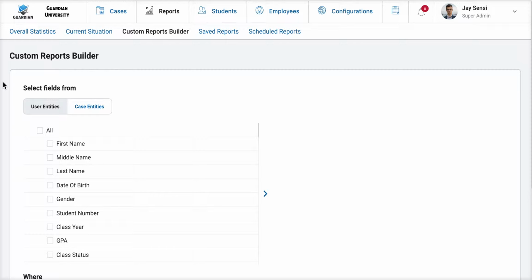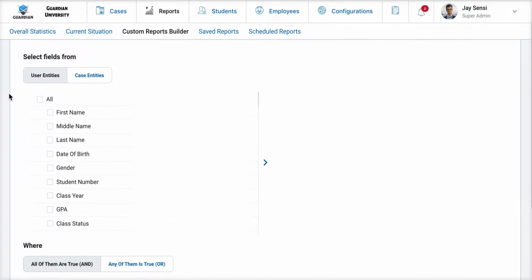However, one caveat to this is that the Custom Report Builder is only going to allow a particular user access to information in which they have a level of access for, which means, as an example, if John does not have access to the Title IX workflow and John tries to run reports, John will not see any Title IX information. John will only be able to run reports for the case types or the incident types for which he has access personally. I am logged in as a super admin, so I can run reports for everything, but the custom report builder is going to be limited to only what the particular user has access to.